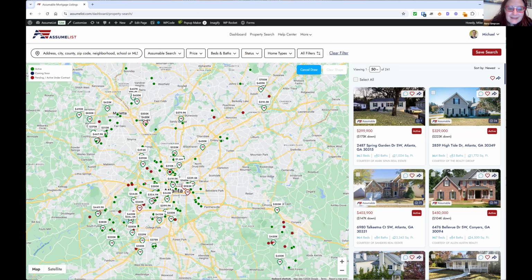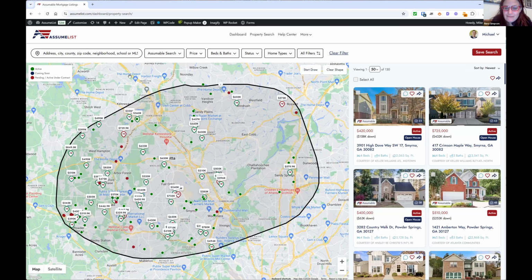All right, I'm just going to pick a place. How's that? So let's just say we want to focus in on the northwest side of Atlanta, and we only want to look at this area here, right? That's going to be a place we're going to focus our time. So when we create that polygon, this custom search area is just what's in that area we defined within that map draw.